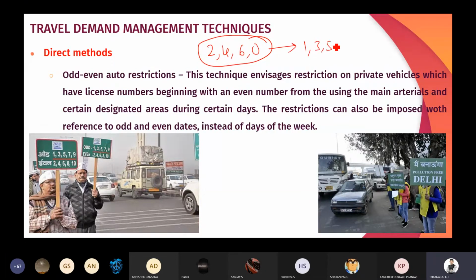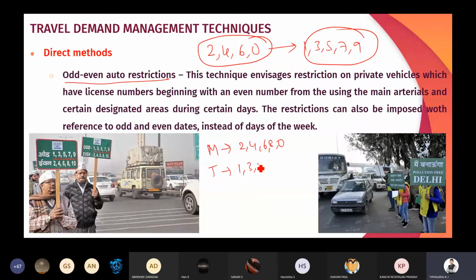Then 1, 3, 5, 7, 9, these are all moving in another particular day. So what they are making means odd and even vehicle restriction. So for example, on Monday we are having the numbers which end with 2, 4, 6, 8, 0, and on Tuesday the numbers which end with 1, 3, 5, 7, 9. So on alternative days the vehicles can utilize the road.